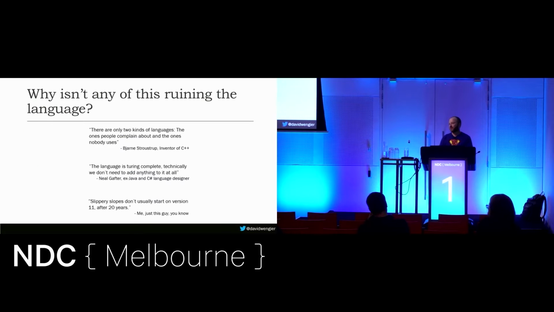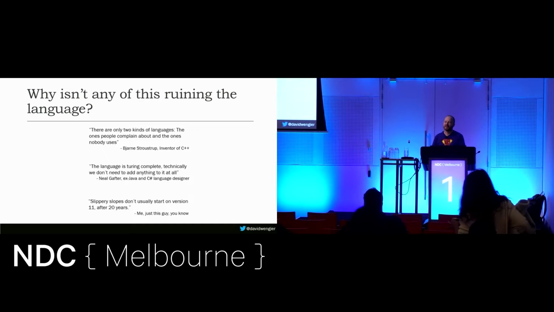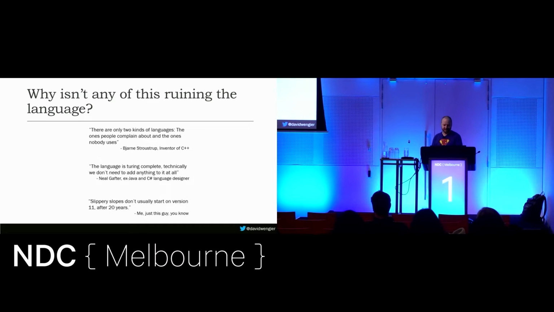It is interesting, though, to still just talk very briefly about it. My position is it wasn't the sign of the downfall of the language. Now it definitely isn't since it's not in, but actually the fact that it's been removed is almost like proof, because the team actually did listen to all of the feedback and said, yeah, all right, fair enough. But there is still one feature in particular that you might think is maybe a sign of the apocalypse. But it is a good reminder to everybody that if you have strong opinions one way or the other about any of the features that I'm showing or that are planned, C# is open source. You can provide feedback. If you don't want to do it on GitHub, Twitter works arguably better than GitHub.